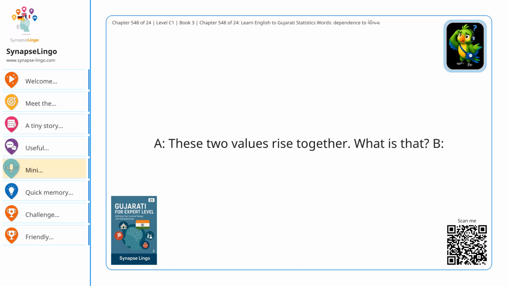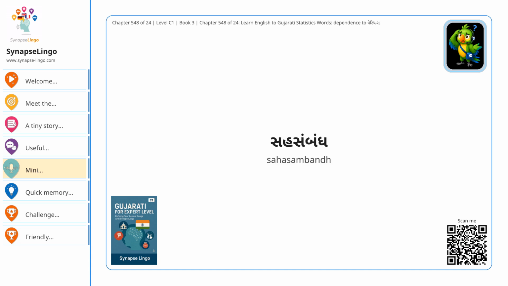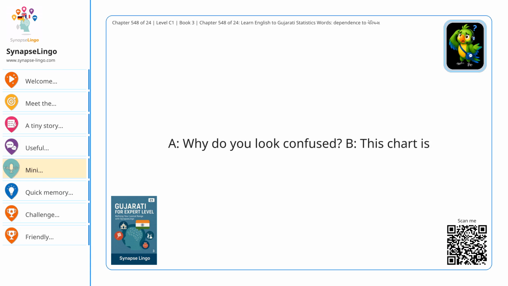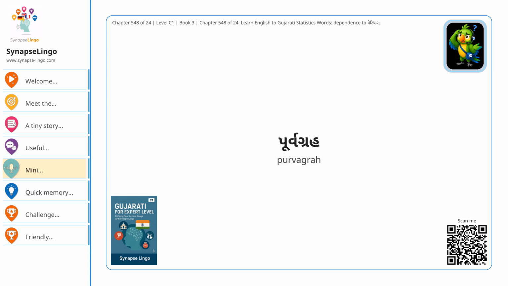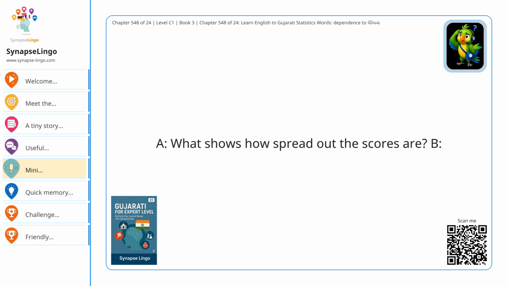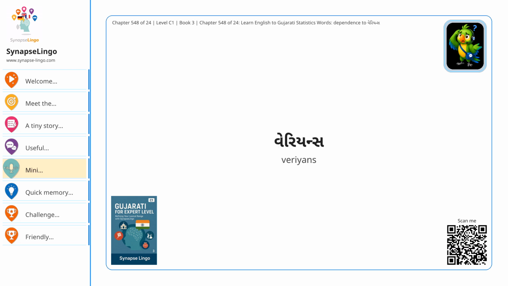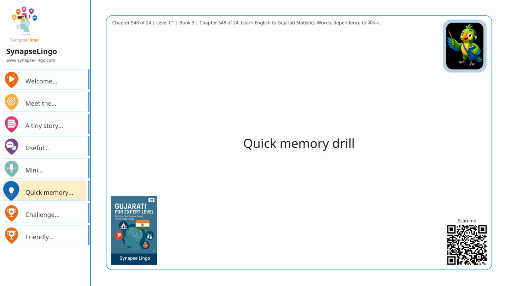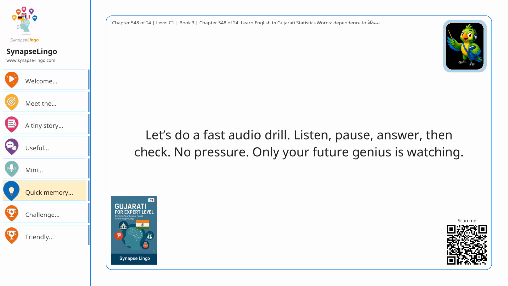A. These two values rise together. What is that? B. सहसंबंध. A. Why do you look confused? B. This chart is कन्फंडिंग. A. Why was the decision unfair? B. Because of पूर्वग्रह. A. What shows how spread out the scores are? B. वेरिएंस. Quick memory drill. Let's do a fast audio drill. Listen, pause, answer, then check. No pressure. Only your future genius is watching.